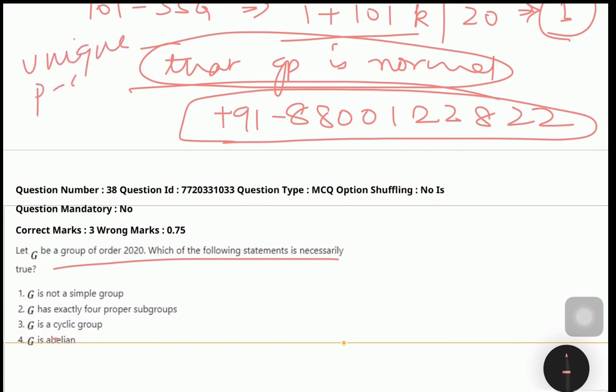So that means the 101-Sylow subgroup is normal, which means G cannot be simple, since any group which has a proper normal subgroup cannot be simple. So this is my correct option. The rest of the options you can check and discard somehow, but straight away I am getting the first option, so I didn't think about the rest of the options. If you think about the rest of the options, please let me know.